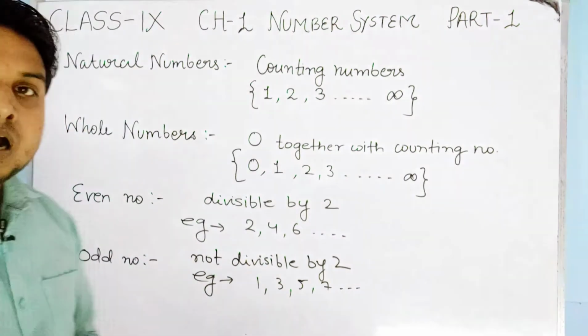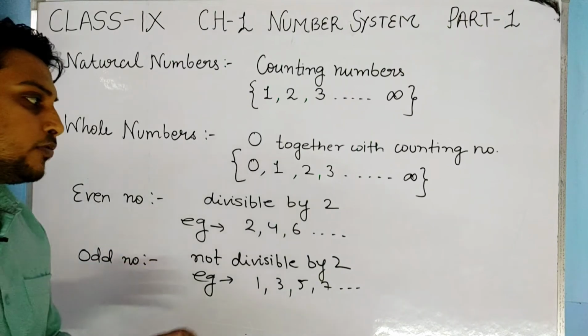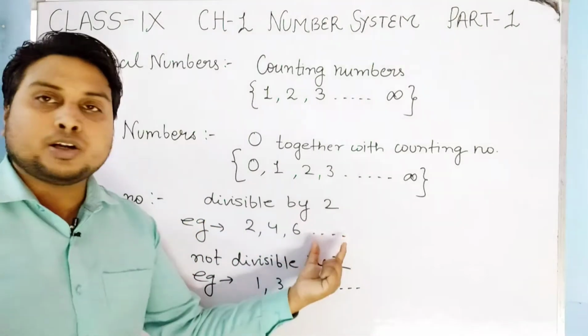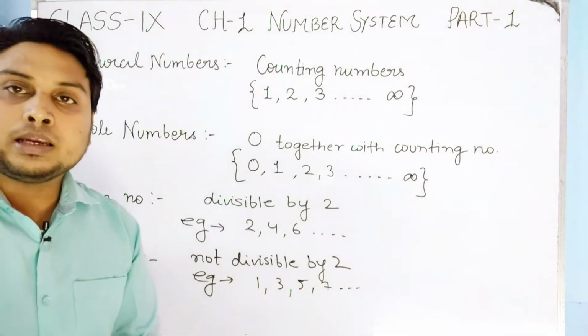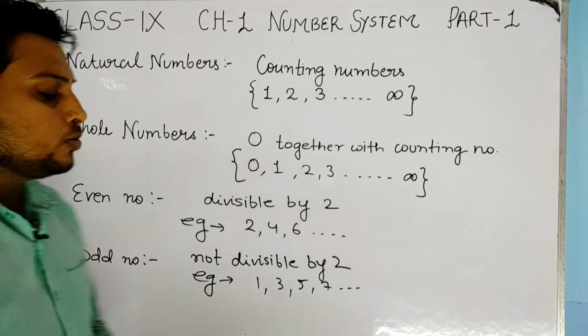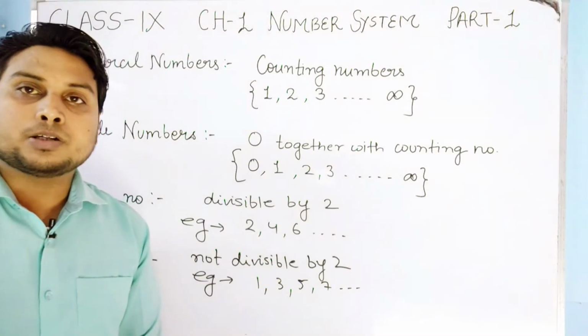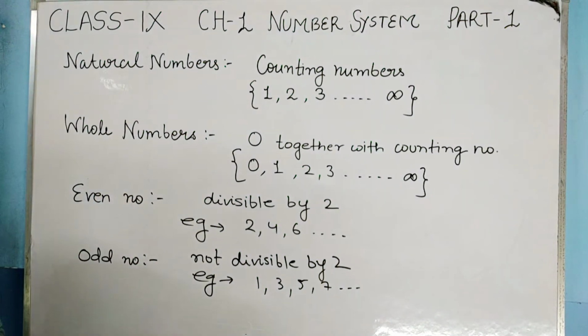After that, what are even numbers? The numbers which are completely divisible by 2 are known as even numbers. And odd numbers, the numbers which are not divisible by 2, are known as odd numbers. So if you want to note it down, just note it down.